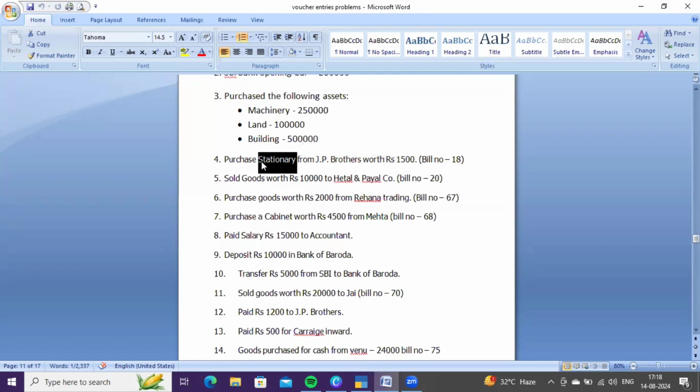Here the item has been specified: stationery. We are purchasing stationery from JP Brothers on credit basis, so it comes under general voucher. Even though it is a credit purchase, the item has been mentioned, so we need to enter this transaction in general voucher.